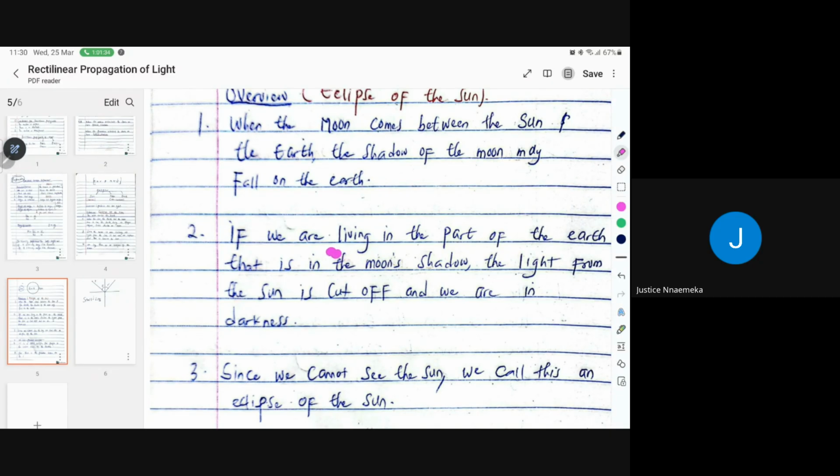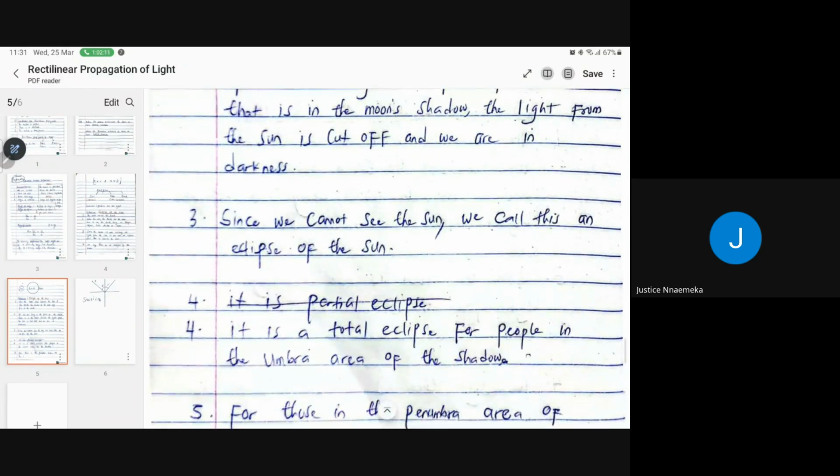So if we're living in a part of the earth that is in the moon's shadow, the light from the sun is cut out, and we are in darkness. Have you seen how it works now? So now, what I wanted to write here is that if we cannot see the sun, we call it the eclipse of the sun. Is that okay? Now, are you paying attention? For those in the penumbra, it is now a partial eclipse.